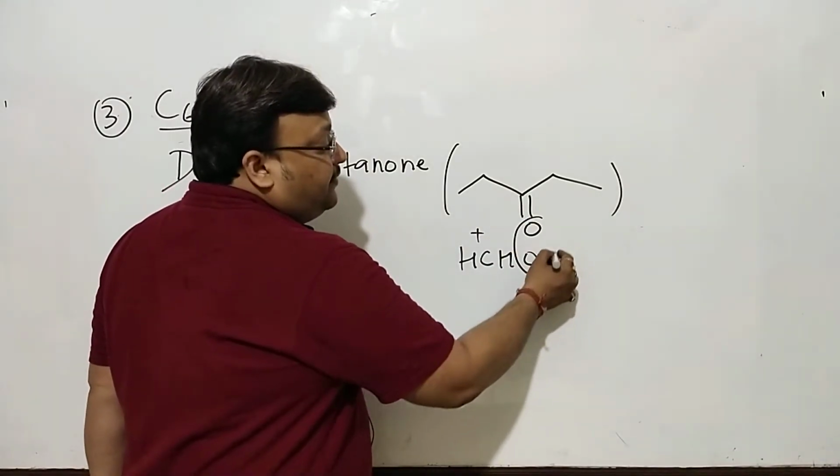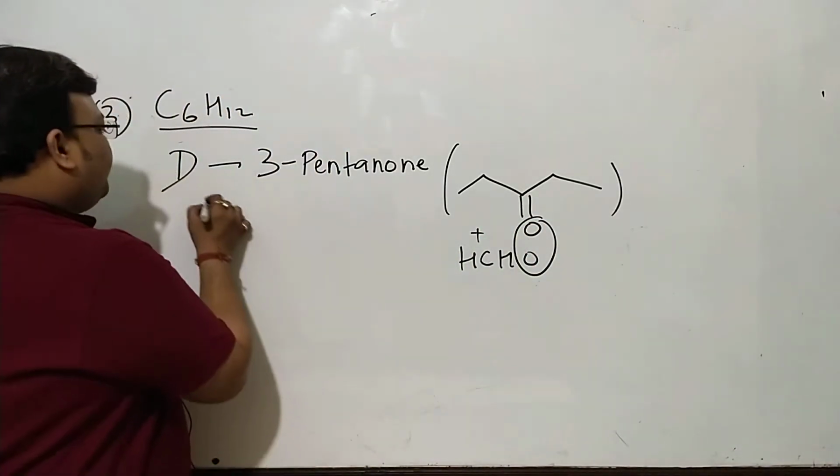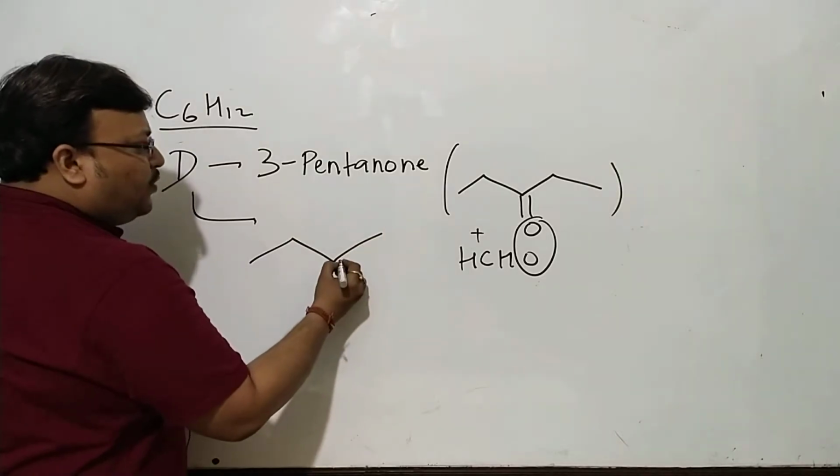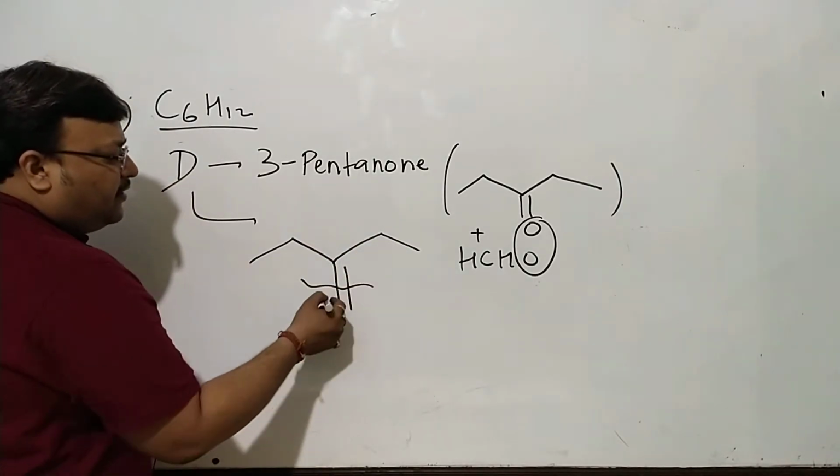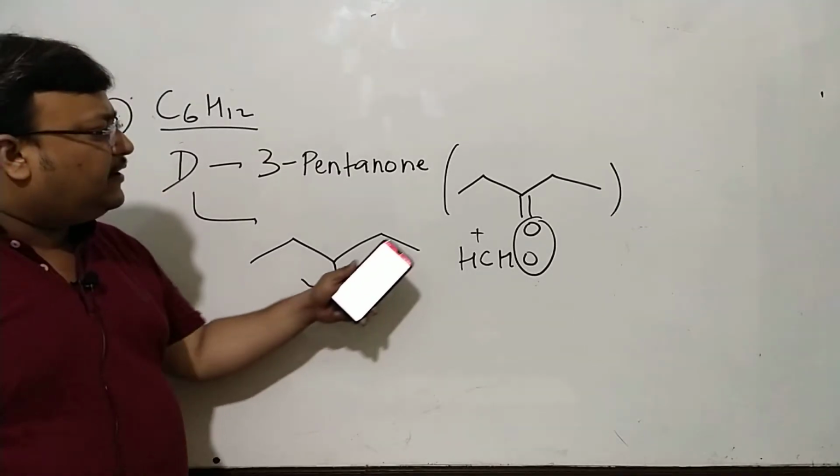Otherwise, you want to remember this. You add a CH2 here, and certainly D is going to be a compound like this. You break it, perform a check, formaldehyde, and 3 pentanone.